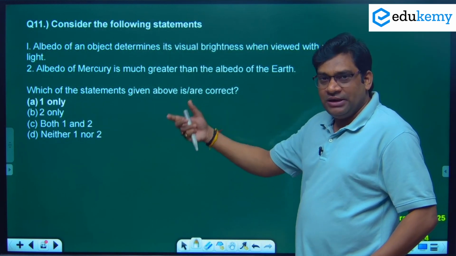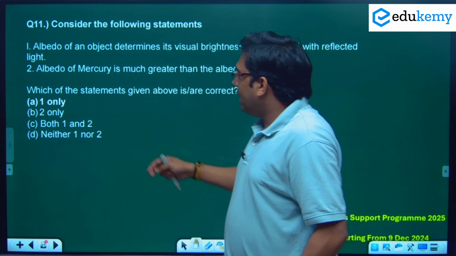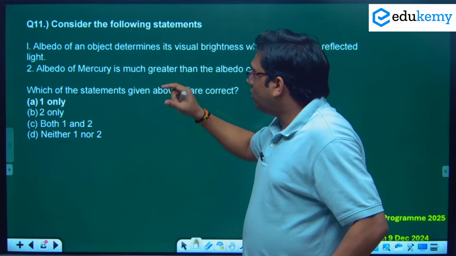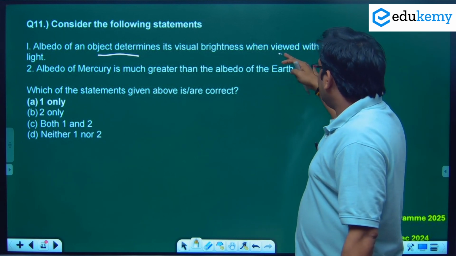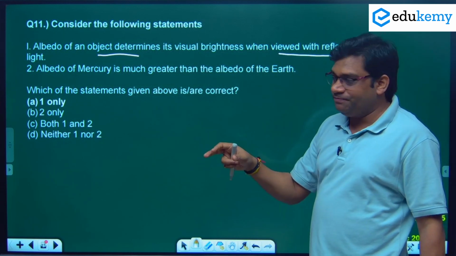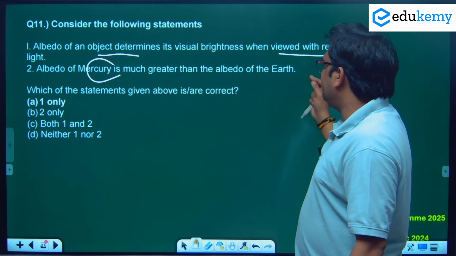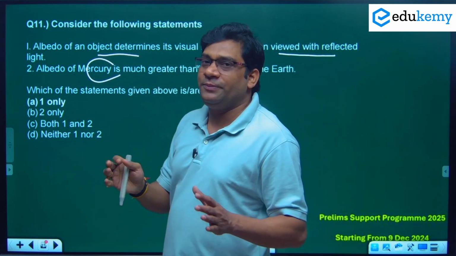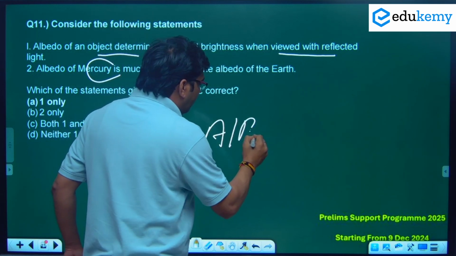Again see the multiple statement based question asked in UPSC. So albedo of an object determines its visual brightness when viewed with reflected light. Albedo of Mercury is much greater than the albedo of Earth. Now first of all you have to understand what this word albedo is. ये albedo word होता क्या है?